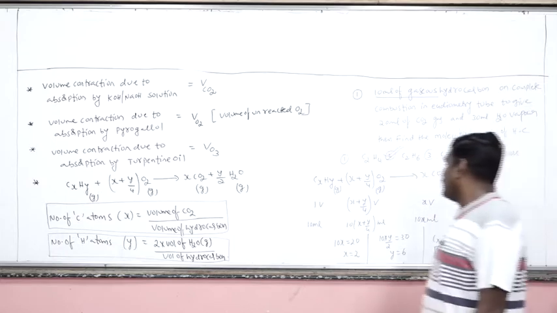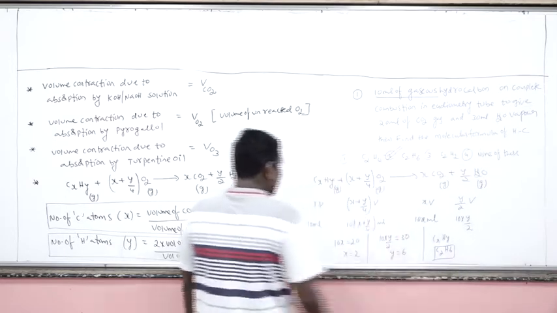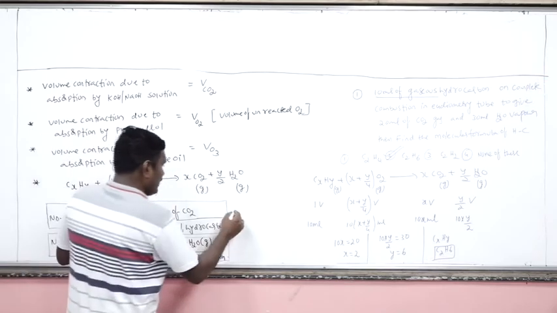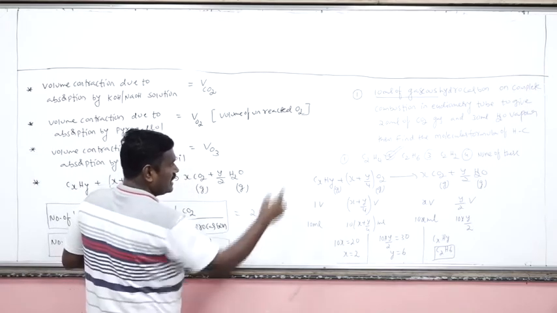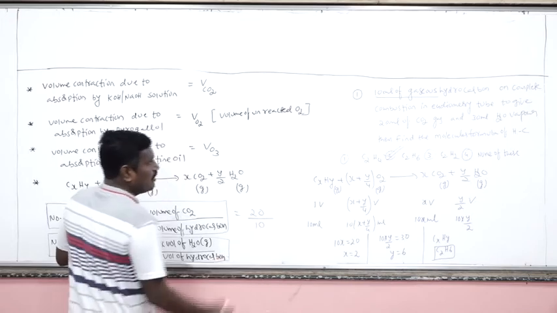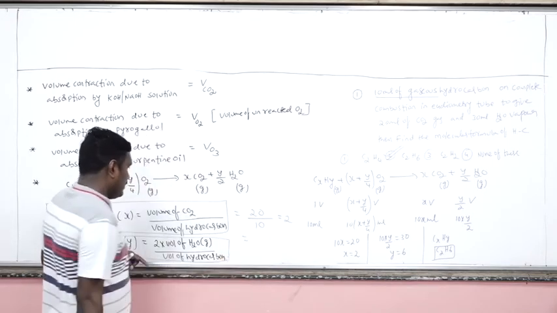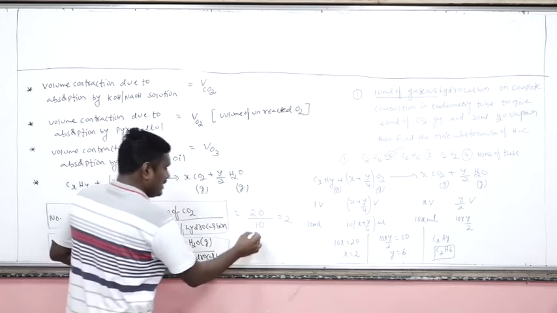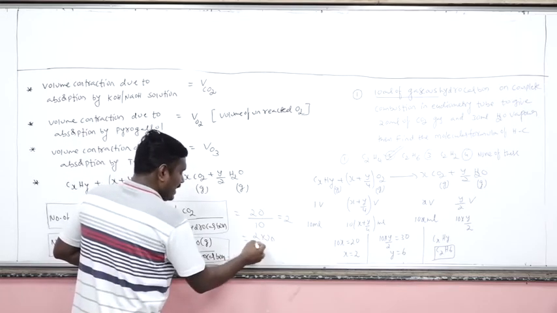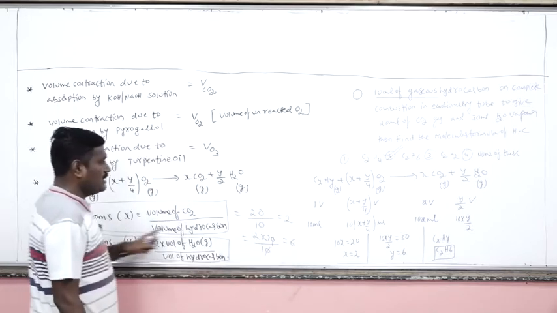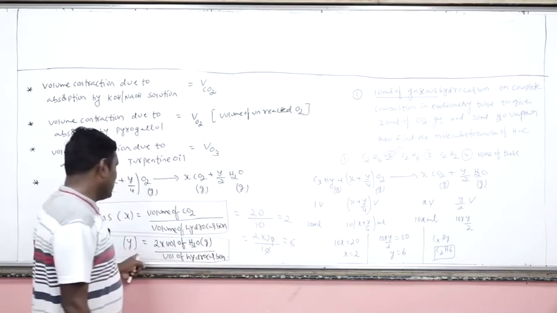C2H6 is the molecular formula of the hydrocarbon. Okay. So don't go for all these calculations. If you know these two formulas, well and good, directly we can put. What is the volume of carbon dioxide given in the question? 20. Hydrocarbon is given how much? 10 ml. So number of carbon atoms is 2, is equal to 2 into what is the volume of water vapor given? 30. Hydrocarbon is 10. Okay, this is 6. So how many carbon atoms are there?